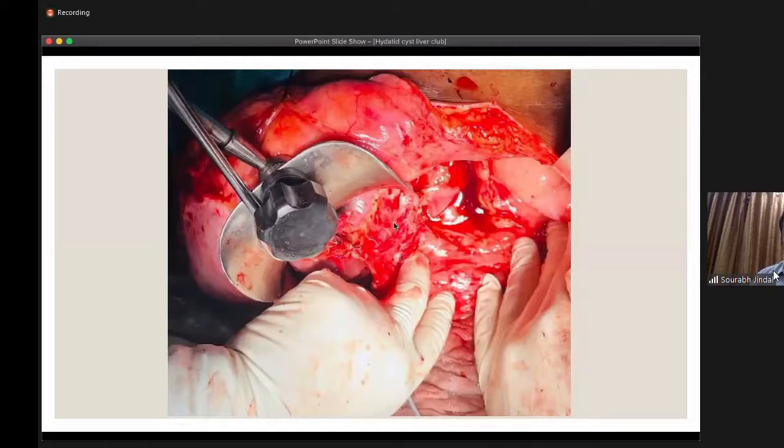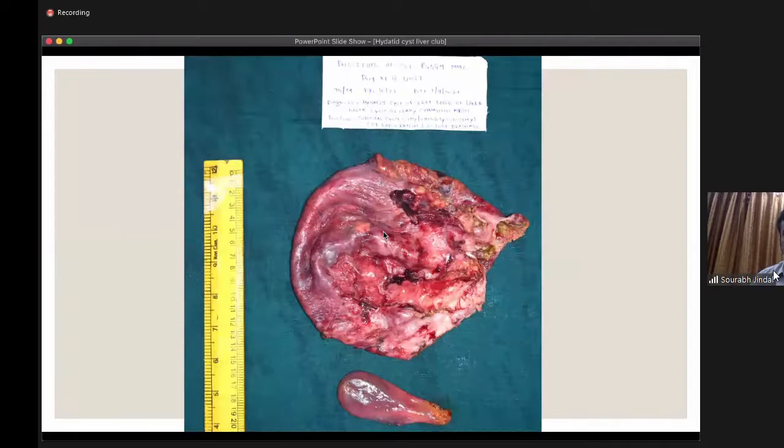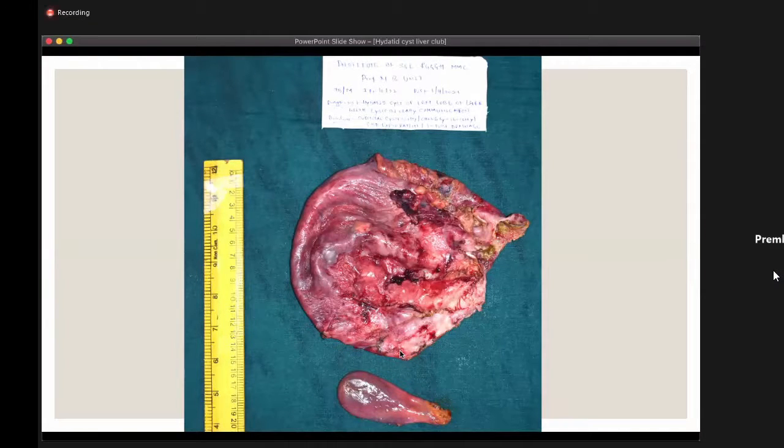We did a partial cystectomy, and this is the left lobe of the liver showing the part of the cyst over it. This is the final specimen. It is a 15 into 15 centimeter cyst. Along with that, we did a cholecystectomy and T-tube drainage because of the cystobiliary communication, to decrease the biliary pressure.